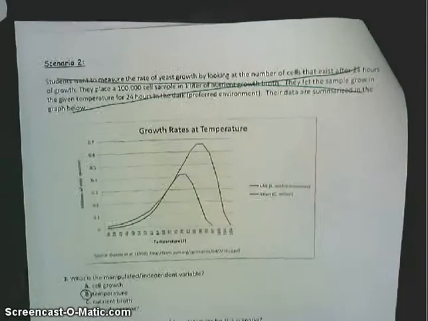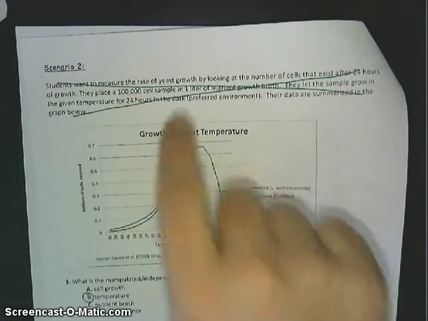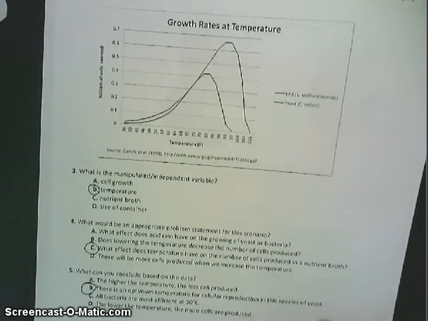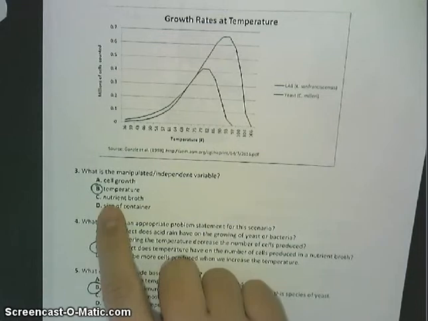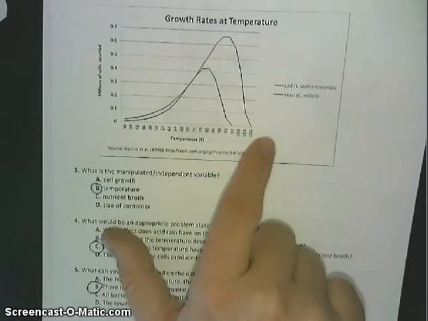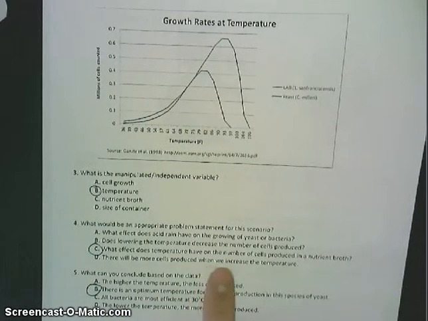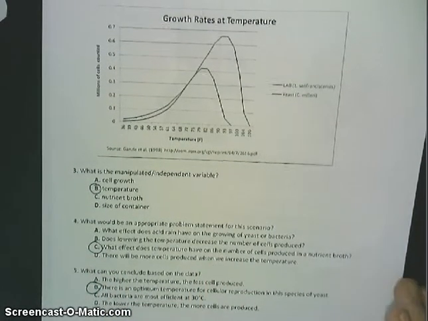On the second page, this is the one where we changed this, and in class I gave you the new scenario. The answer's here. The manipulated variable is the temperature, because up here you see that they changed the temperature. The problem statement needs to be in the form of what is the effect of blank on blank. In this case, what effect does the temperature have on the number of cells produced? And then what can you conclude based upon the data?